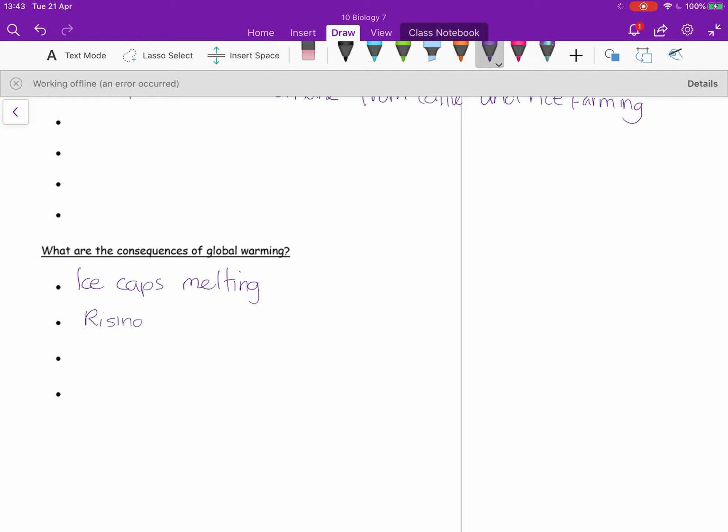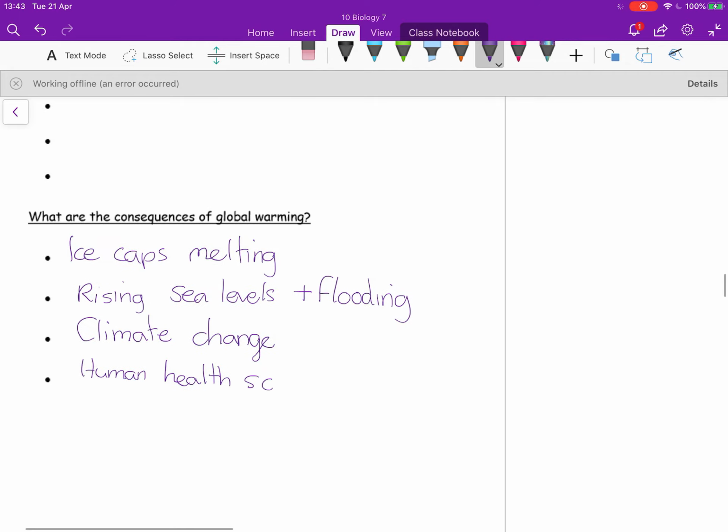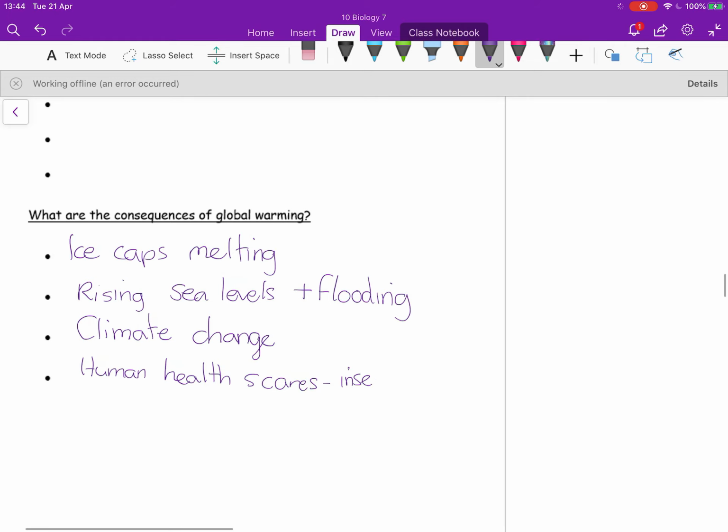lower. In terms of consequences then, so increased global temperature, we would see melting of ice caps, rising of sea levels, which would inevitably have a knock-on effect in terms of flooding globally. Climate change in general, an increased temperature of the atmosphere, does correlate with more extreme weather, so more tornadoes, more tsunamis, that kind of thing, and human health impacts, particularly with diseases caused by insects, so insect-borne diseases, because generally insects are found in more tropical climates.